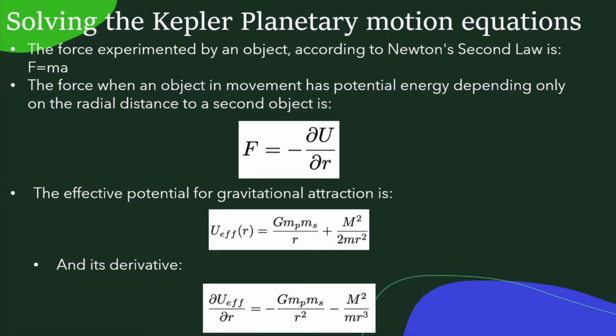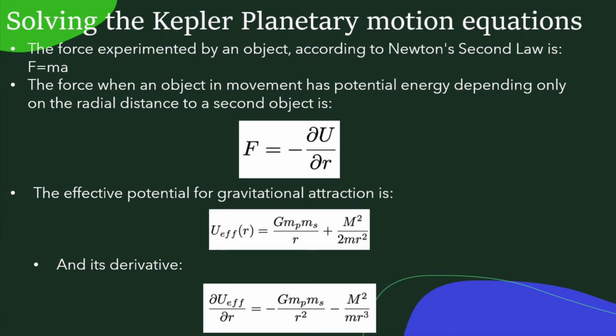When we analyze the movement of an object whose potential energy depends only on the radial distance between both objects in the system, and which one is fixed, the field is said to be central, and the force applied on the object by another object can be obtained from the partial derivative of the potential energy with respect to the radial distance between them.